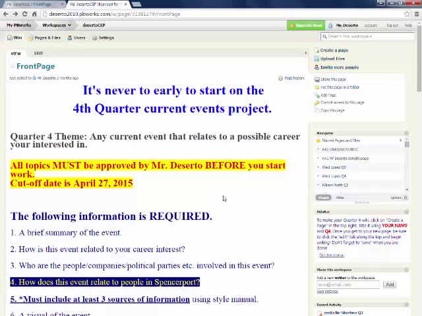I did not change this page since my last class. The front page will have the topic or theme of that particular quarter's current event project. The first quarter, your student's theme will have something to do with the environment. I will obviously change this. I just wanted to show you it will be there right on the front page. All the topics must be approved by me before they start work. None of the events can be older than the cutoff date. If it's older than that, it's not really a current event.